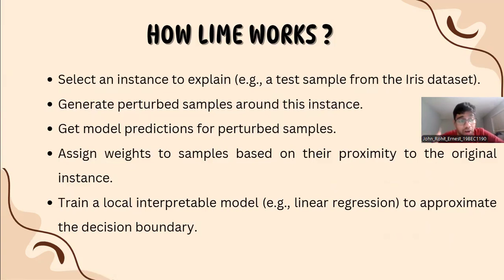It is how LIME prioritizes the most relevant samples near the original instance. And then we train a local interpretable model. We call it a local surrogate model. It is how we learn an interpretable function that explains the model's behavior near the instance of interest. Each of these steps has a strong mathematical foundation, and we will explore them in detail.